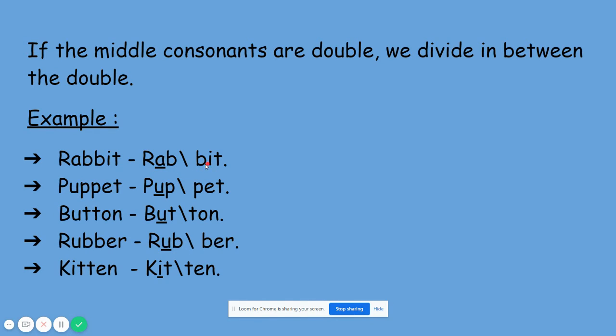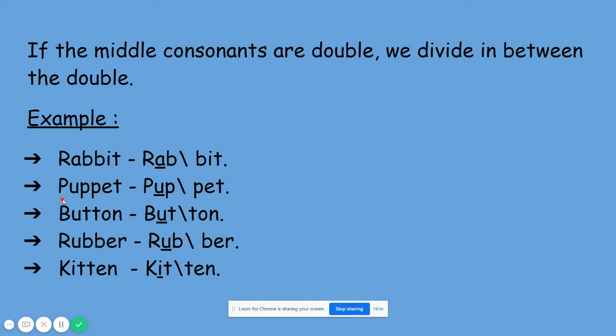And again we have another vowel sound. What is the vowel sound? I. So we have a double consonant, so we need to divide it in between, rab-bit. So here the vowel sounds are A and I. And why are we dividing it in between? Because we have a double consonant. So we have double B here, so we are dividing it in between.